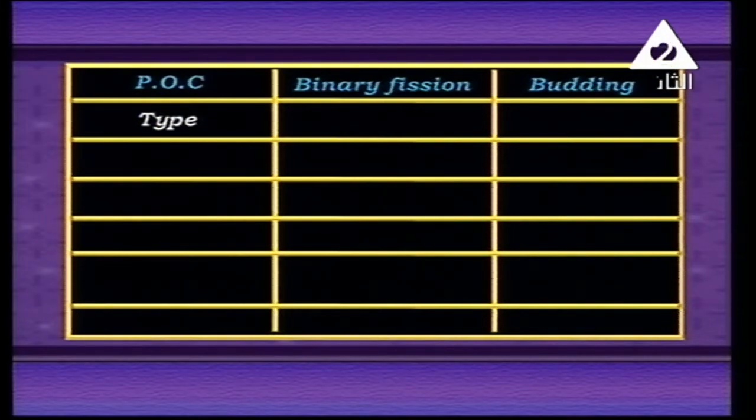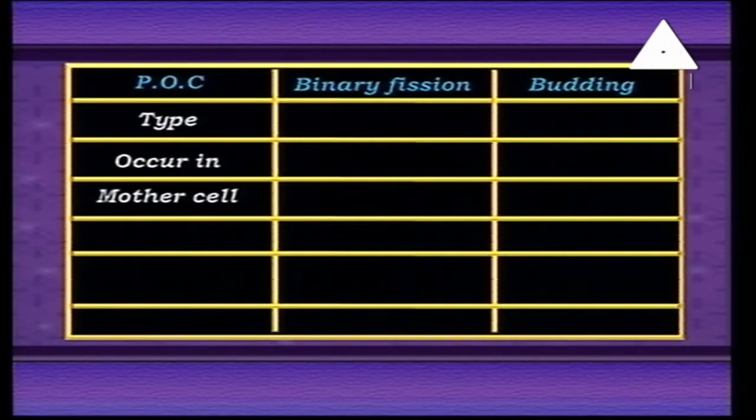I mean, is it sexual or asexual? Both of them are asexual reproduction. Occurring rates: fission happens only in unicellular living organisms, while budding happens in both unicellular and multicellular. Unicellular like what? Yes, like yeast fungus. Mother cell: does it remain or disappear? As we said, in fission the mother cell disappears, absolutely there is no mother cell, while in budding it remains. In the case of the daughter cell, may it separate and form an individual, or connect to form a colony?